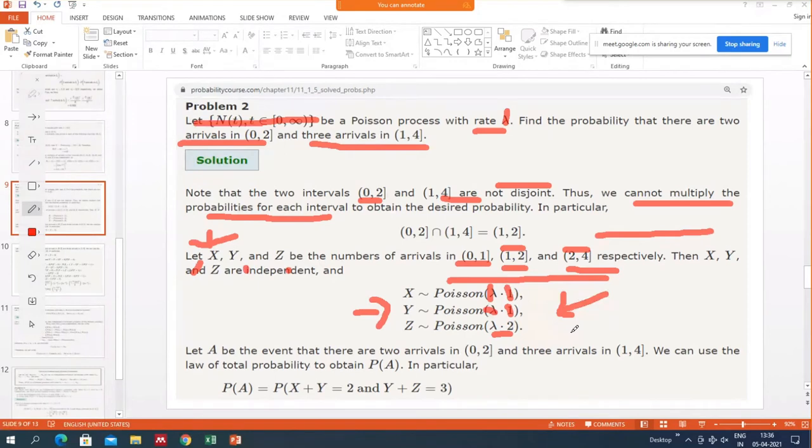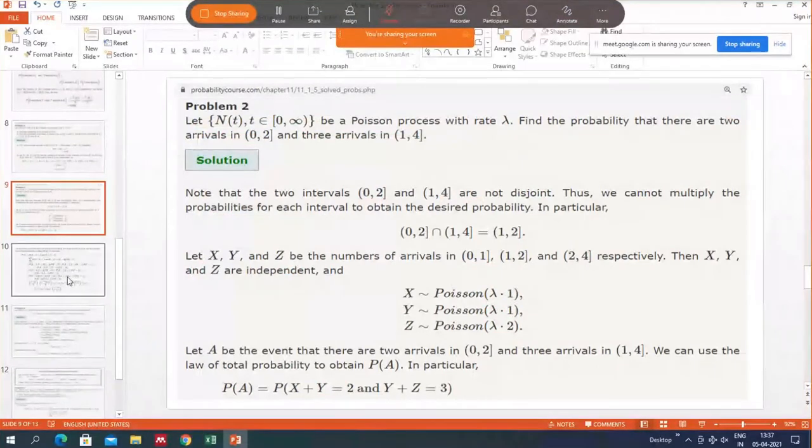Now we define, let A be the event that there are 2 arrivals in (0, 2) and 3 arrivals in (1, 4). So we can use the law of total probability to obtain the probability of A. The probability of A is like that: X plus Y is 2, because we want 0 to 2 to have 2 arrivals, and Y plus Z, which means 1 to 4, should be 3. So 3 arrivals in 1 to 4 and 2 arrivals in 0 to 2. So we write like this, 2 arrivals in 0 to 2 and 3 arrivals in 1 to 4.